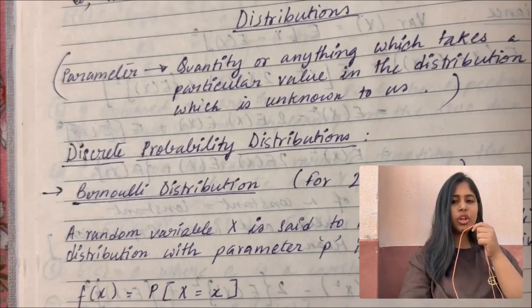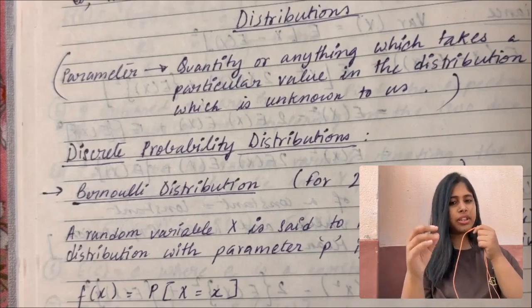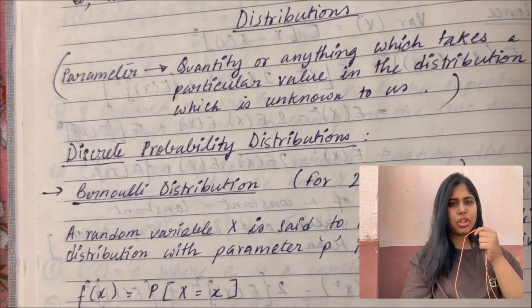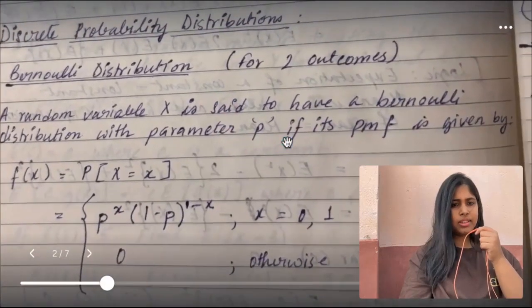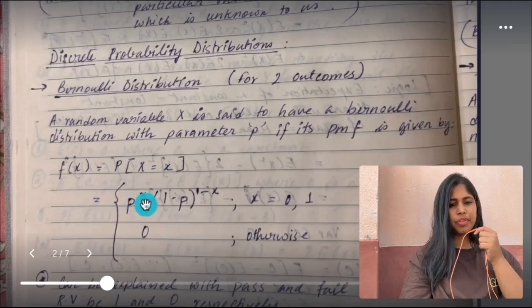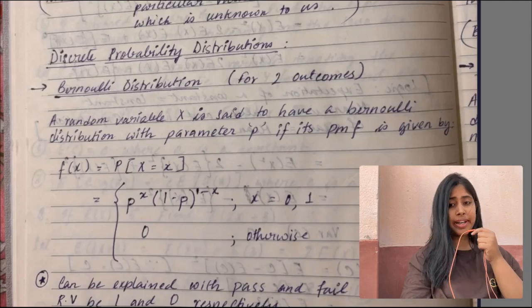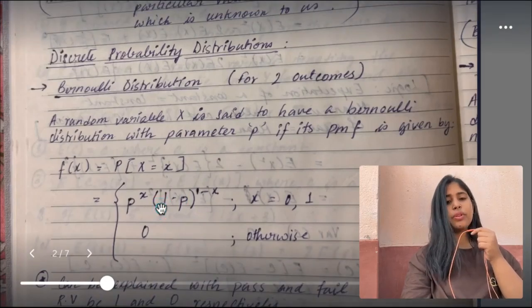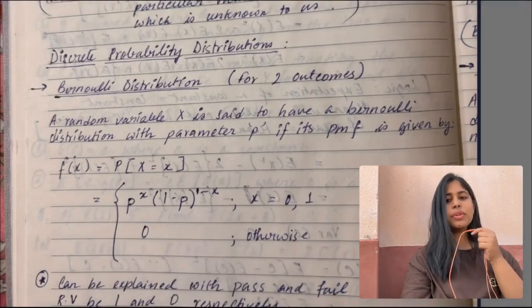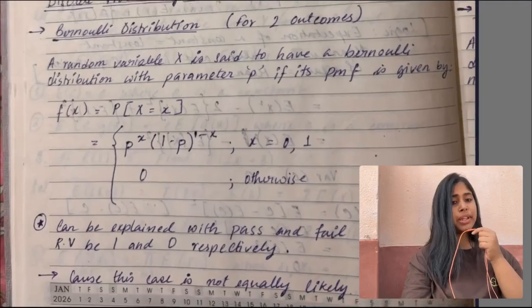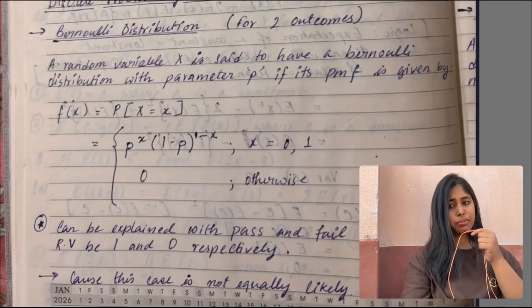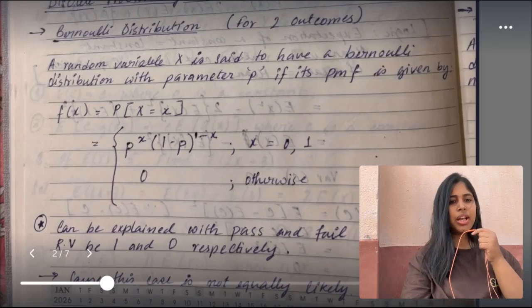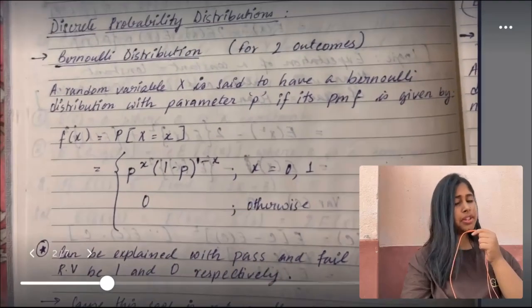Take the Bernoulli and binomial distributions. Their parameter is p. Here, what is p? See this p. P is the probability of success, and we also have a friend of p. We call him q, that is 1 minus p. q is equal to 1 minus p. Then what is q? q is the probability of failure. Both p and q are unknown, but they are fixed numbers. They don't change. We don't know them yet, right? That is the parameter.